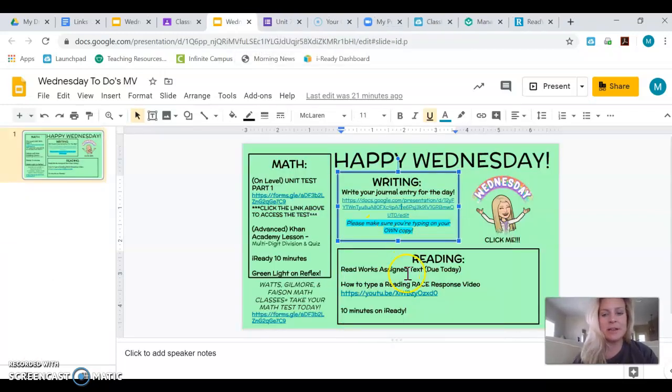And then for reading, you have a ReadWorks assigned text today. It is a new one for the week. Each reading group has their own. Well, groups 1 and 2 have their own. Groups 3 and 4 have their own. Go to ReadWorks. Make sure you finish that today and submit it. Okay? If you need help on how to correct or properly write your RACE response, because the last 3 questions on every ReadWorks are RACE responses, go to this video that Miss Faison made on how to make a RACE response look perfect, basically. And 10 minutes on iReady, okay?